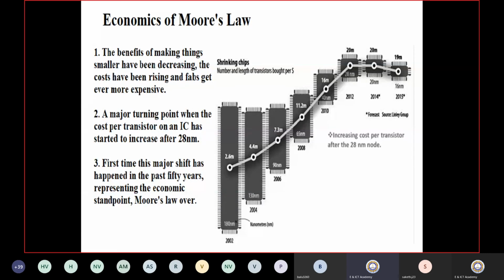What do you mean by scaling? Scaling means that if you are narrowing down the things, making the things smaller, that is called scaling, right?